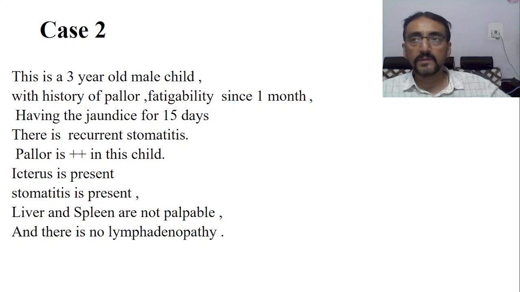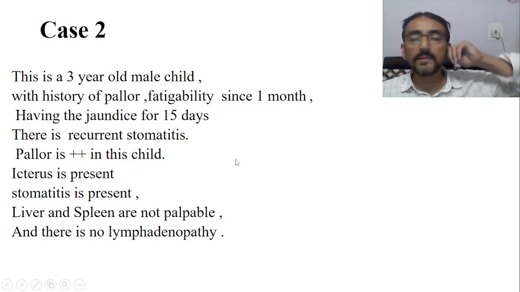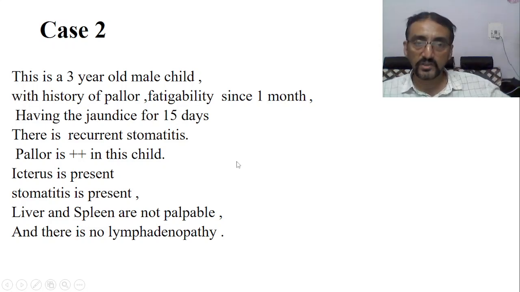Okay, if there is a problem with the bone marrow, liver and spleen are not palpable in the initial stage. In the later stage, it may be palpable. Otherwise, it is not palpable. Okay, in a pure bone marrow disease, liver and spleen have nothing to do. The spleen will destroy abnormal RBCs, but when RBC production itself is not happening, there is nothing much for the spleen to do, so it will not enlarge. Okay, so there is also no lymphadenopathy. So maybe it is a deficiency problem, and maybe it is a bone marrow issue.